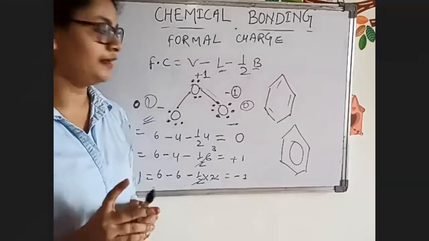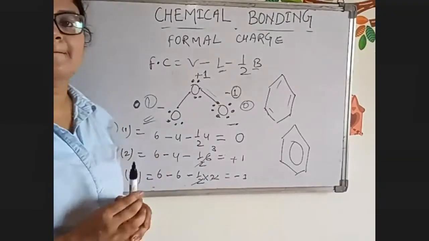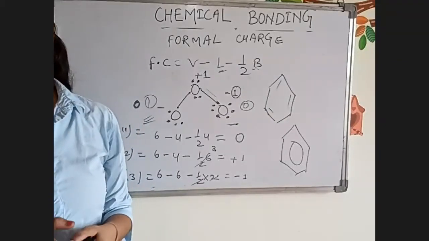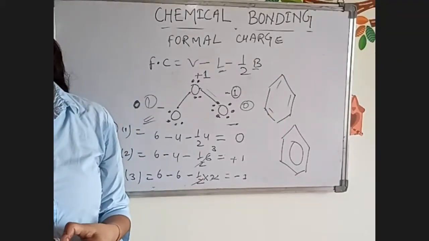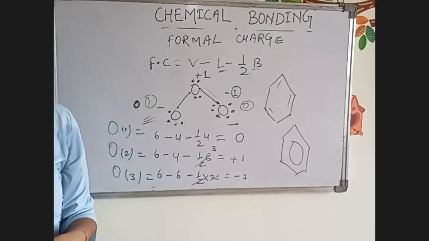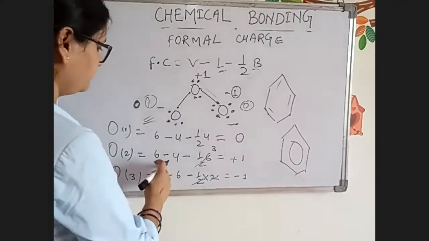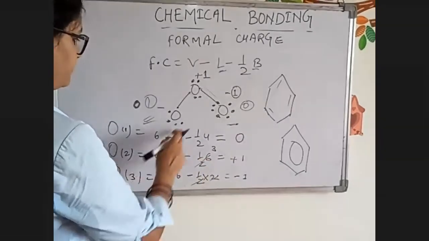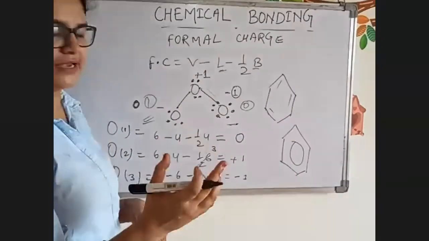Ma'am, I have a doubt. Tell me. Ma'am, for the second oxygen, the formal charge will become -1, no, ma'am? This one. Yes, ma'am. See, valence electron is 6 for any oxygen.